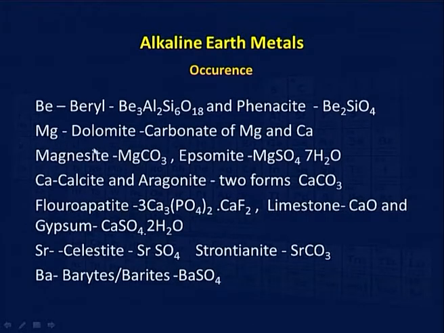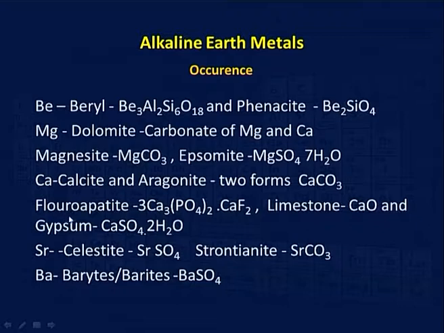Magnesium occurs as dolomite, a mixture of magnesium and calcium carbonate, as magnesite, which is magnesium carbonate, MgCO3, and as epsomite, which is magnesium sulphate heptahydrate, MgSO4.7H2O. Calcium occurs as calcite and aragonite, which are two forms of calcium carbonate.